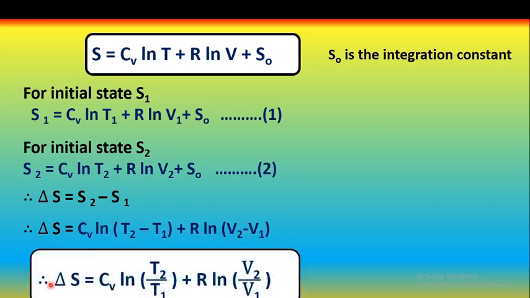Therefore, we can write delta S as CV ln T2 upon T1 plus R ln V2 upon V1. So this is the change in entropy for the process.